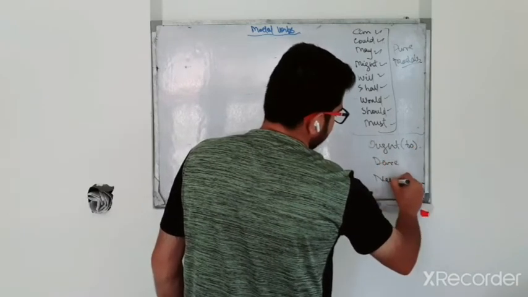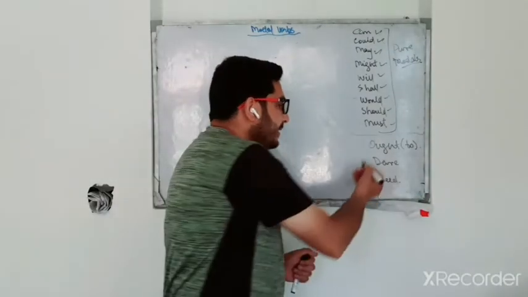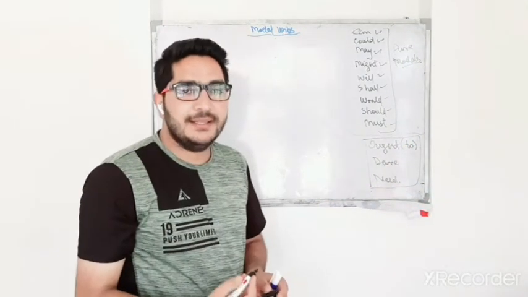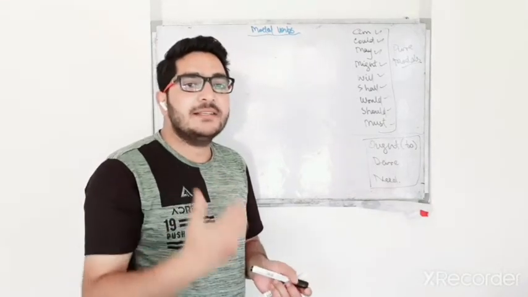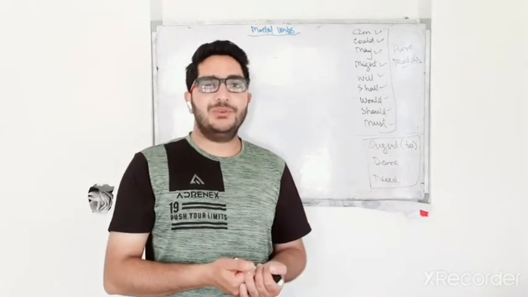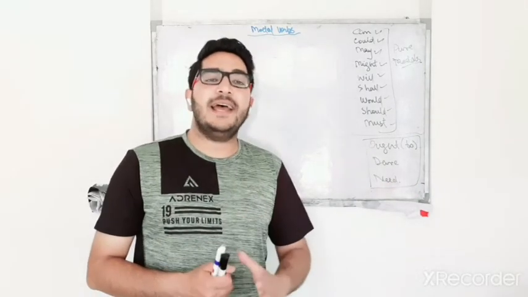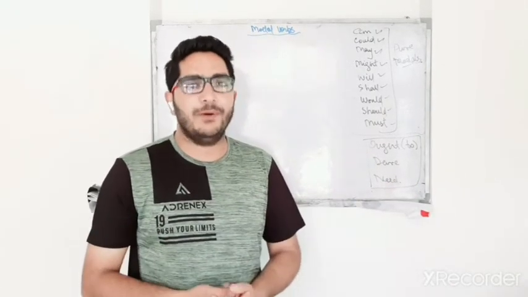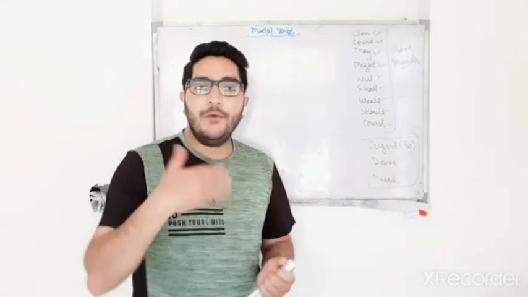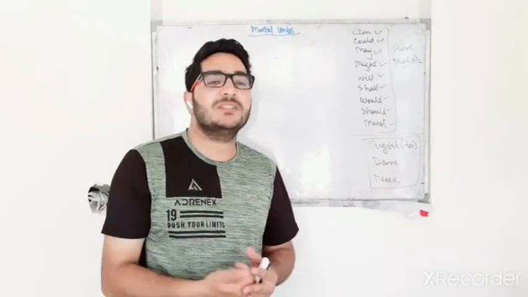And now the modals which we are going to discuss are ought to, then dare, and then need. See, as far as these modals are concerned, yes, they act as modals. Why? Because at times when they are used as modals, they don't change their form. But at times when they are used as main verbs, they can change their form. And this ought to, it can have present form, and it is used as past form also.